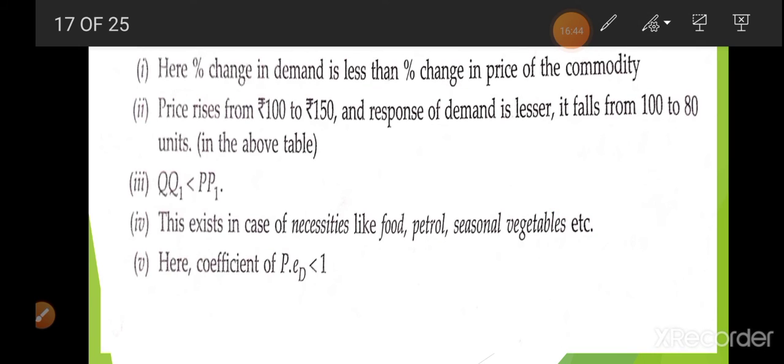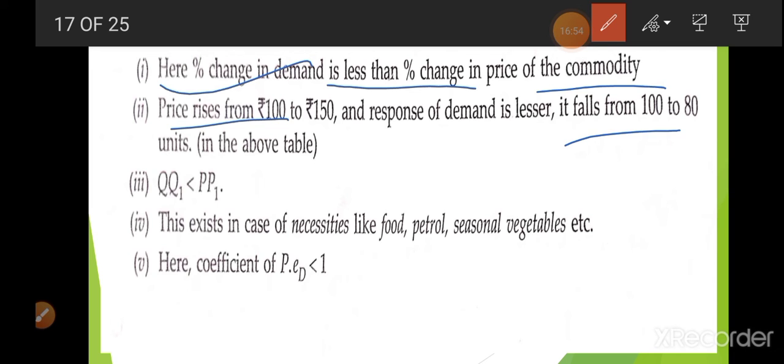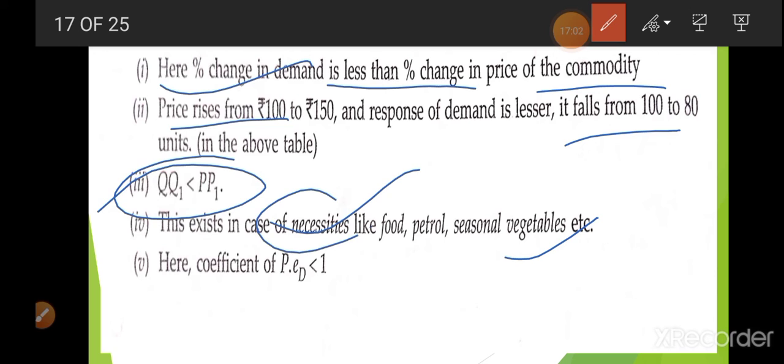Okay, the observation we find here: the percentage change in demand is less than the percentage change in the price. Price rises from 1 to 50 and demand falls from 100 to 80. And the area you can see is less. It exists in the case of a necessary item, and the coefficient will be less than 1.